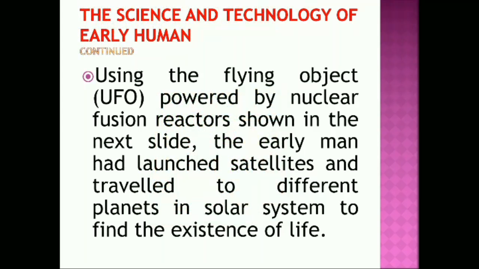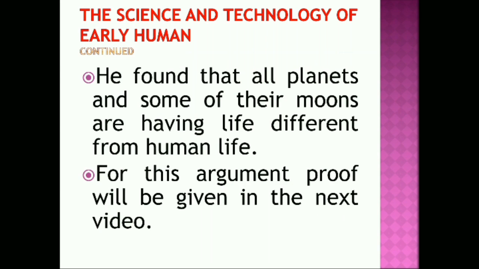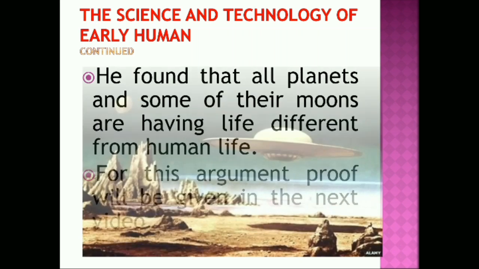Using the flying object, UFO, powered by nuclear fusion reactors shown in the next slide, the early man had launched satellites and traveled to different planets and the solar system to find the existence of life. They had reconnaissance and communication satellites. They had space-borne observatories similar to our Hubble Space Telescope. He found that all planets and some of their moons have life different from human life. For this argument, proof will be given in the next video.